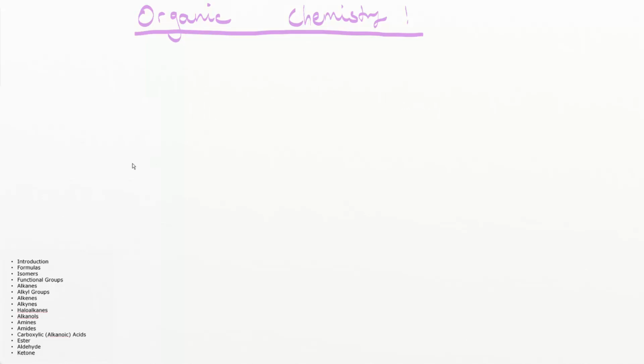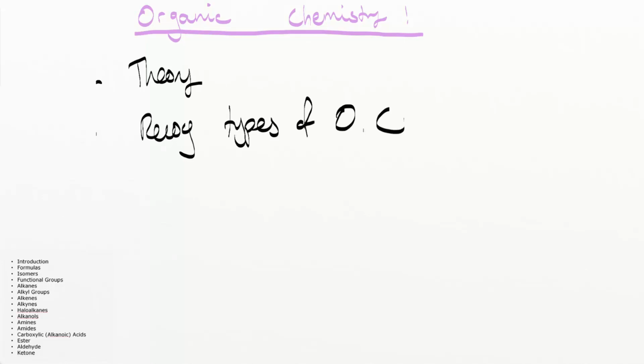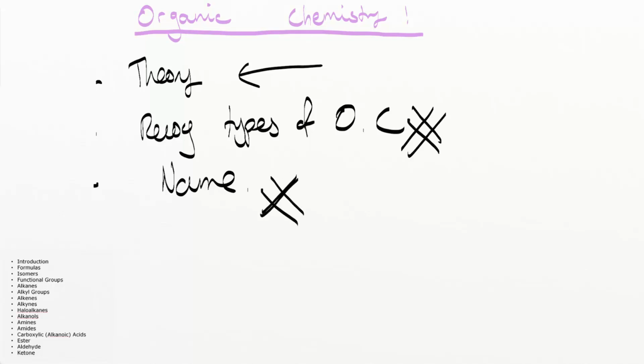What you need to know is basically this. You need to know a little bit of theory information, and then you need to be able to understand and recognize different types of organic chemicals, and then you need to be able to name the organic chemicals. These are the major three things that we'll do. So we'll look at the theory stuff a little bit more in class and have an exposure to the recognition and the naming today.